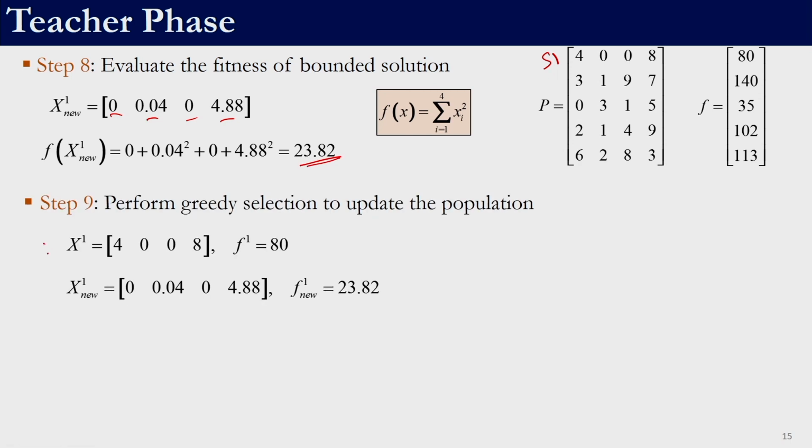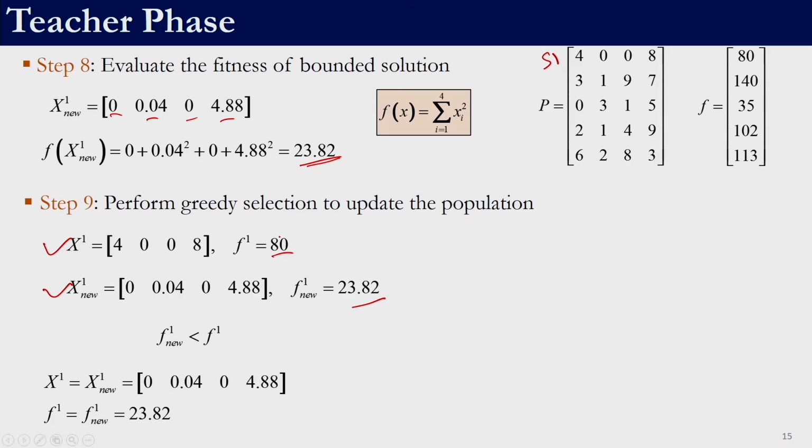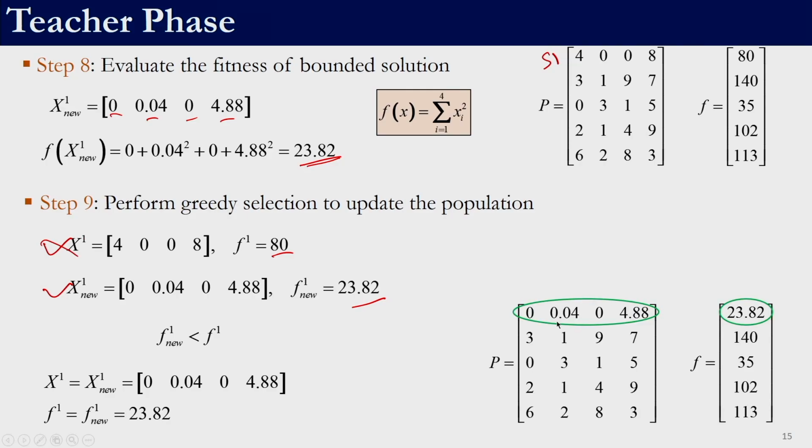So, this was the solution which was used to generate the new solution, and this is the new solution. The fitness of both of the solutions are given over here. Since 23.82 is less than 80, this new solution is actually better, and this x1 is to be replaced. If I update the population, this solution enters it and this solution is eliminated from the population. So, this completes the teacher phase of the first solution.